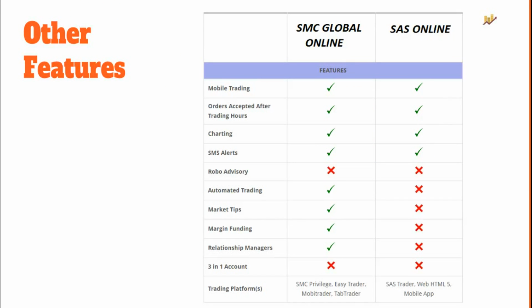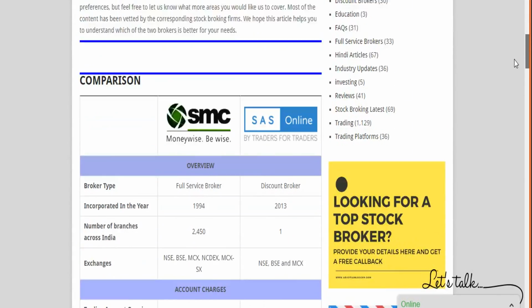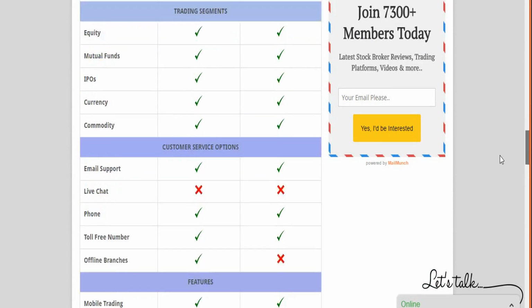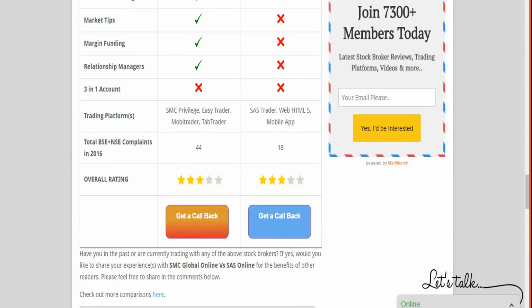So this is it as far as comparison between these two stockbrokers is concerned. We talked about multiple aspects here, starting from company background, pricing, exposure, customer service, trading products, trading platforms. You can check out the whole review if you want at digitalblogger.com. Here you can see the whole review like we discussed in tabular format for your reference, and it gives you a clear idea on which particular aspect is a winner in case of these two stockbrokers.